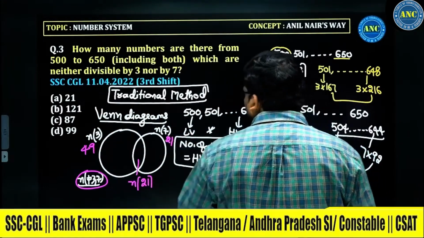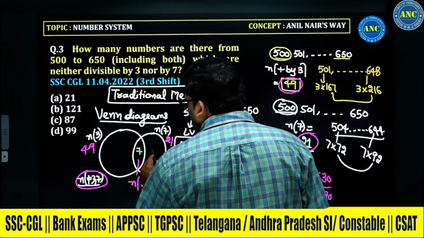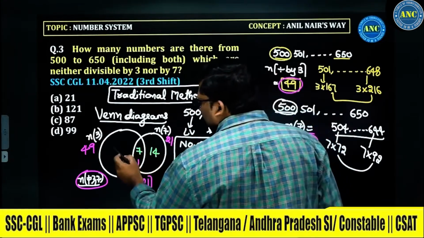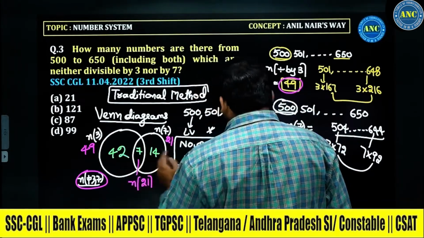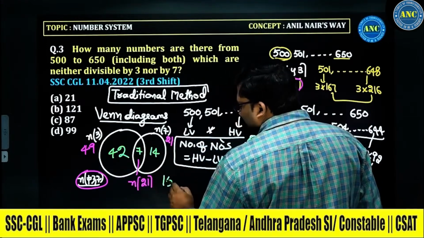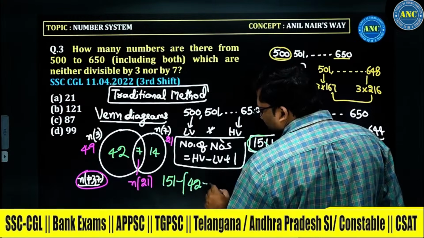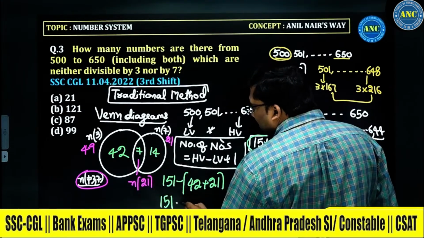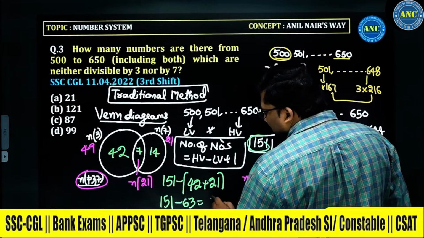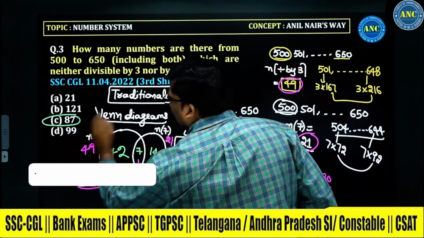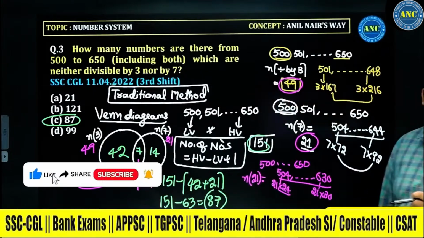See how difficult the question is becoming. This is 7. This is out of 21, it is 7. 14. This is 42. Total how many numbers are there? 151. So answer will be 151 minus 2 plus 21. 151 minus 63. Answer is 87. Answer is 87.